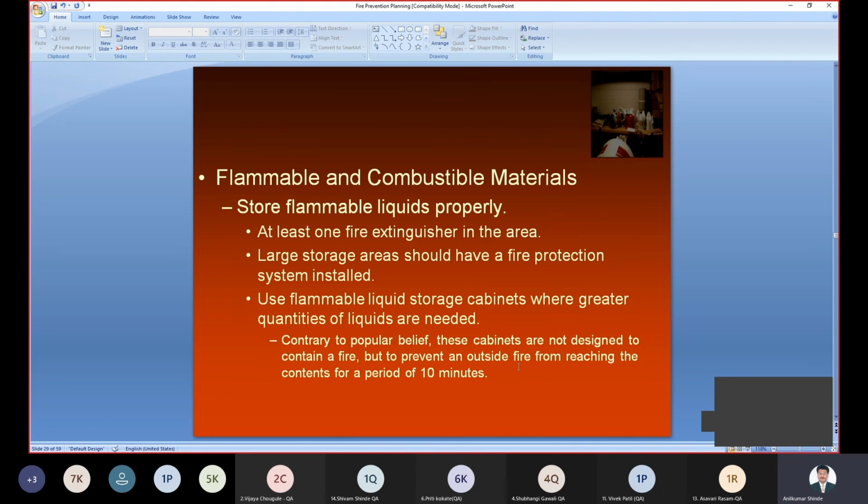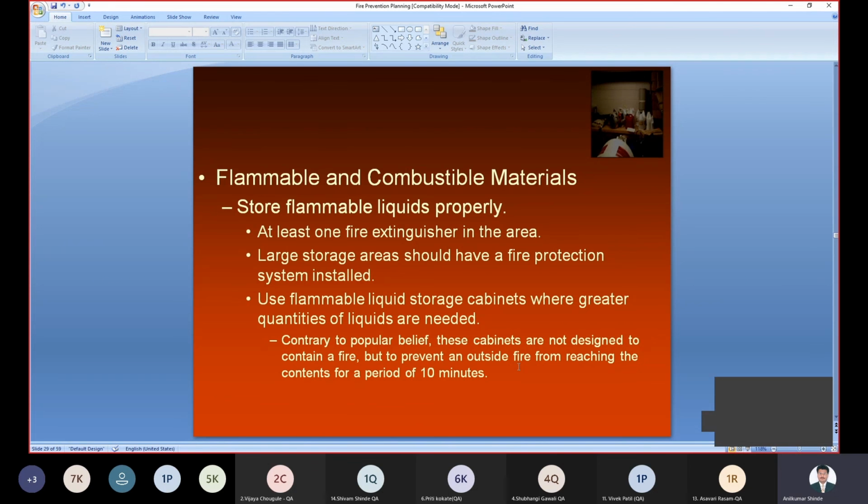In that particular store, we attach different fire extinguishers in the area. If anything happens in that department, like a fire, we have to use the fire extinguishers to control the fire in that area. A large storage area should have a fire protection system installed. In a smaller area, one or two fire extinguishers can control the fire. If the larger store area is there, we have to use larger-size fire protection equipment.